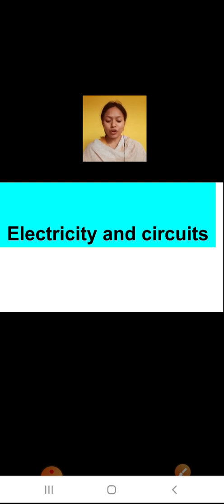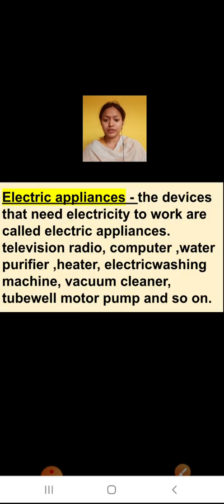First of all, we all know that there are many things that work on electricity: television, radio, computers, washing machine, heaters, water purifiers, electric washing machine, vacuum cleaner, tube well. Counting is unlimited. There are so many devices that run on electricity, and these devices are known as electric appliances. So the devices that need electricity to work are called electric appliances.